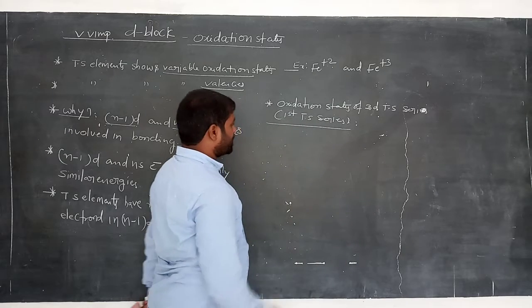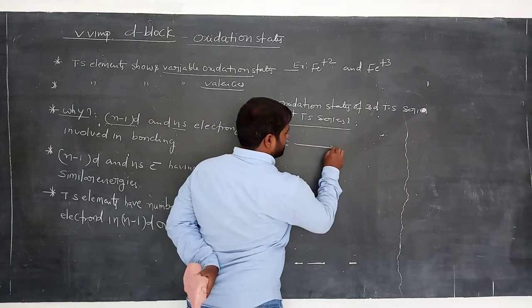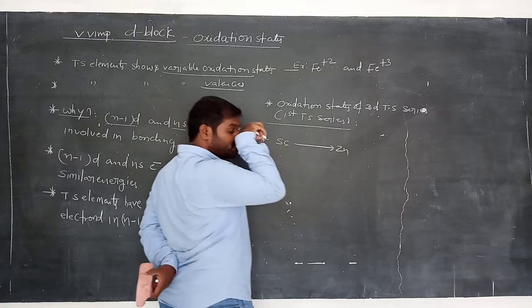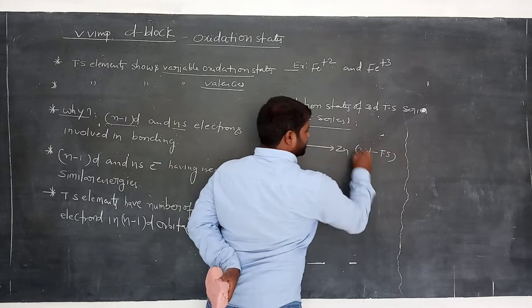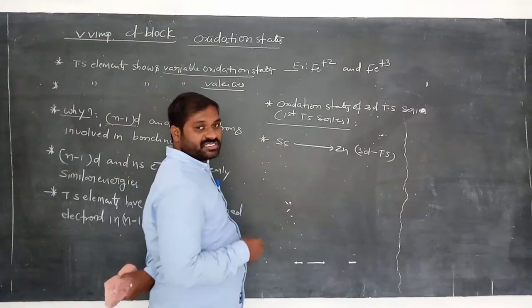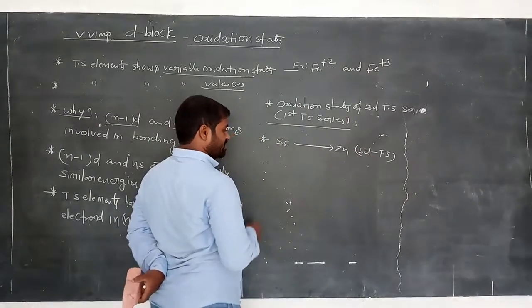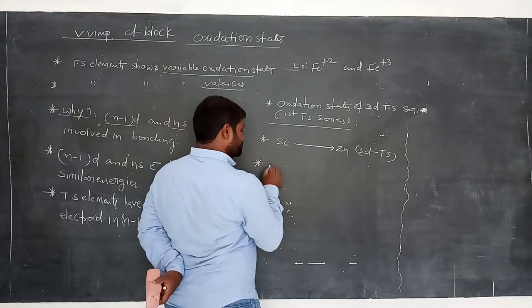So what are they? This series starts from scandium to zinc. Scandium to zinc, this is the 3d transition series, or first transition series. So totally 10 elements are present in the 3d transition series. Clear?